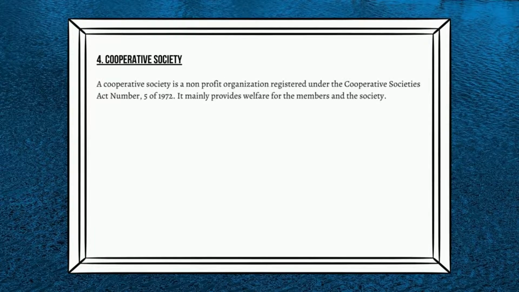What is a cooperative society? A cooperative society is a non-profit organization. It is controlled by a group of individuals voluntarily and enjoy a collective ownership. A cooperative society can be started with at least 10 members and the capital is mainly provided by the membership subscriptions. In addition, cooperative societies are required to be registered under the Cooperative Societies Act No. 5 of 1972.